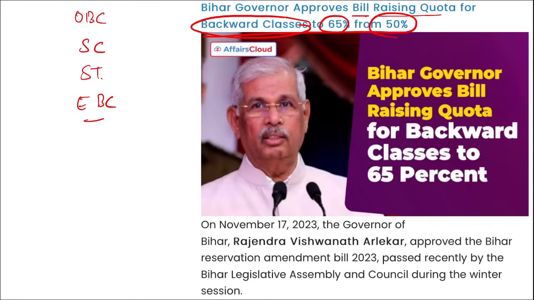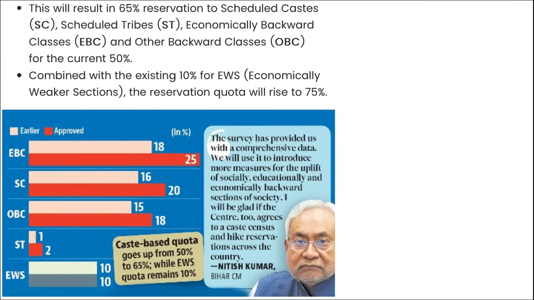Correct? Here you can see the governor of Bihar, Rajendra Vishwanath Arlekar, approved the Bihar Reservation Amendment Bill passed recently by the Bihar Legislative Assembly and Council during the winter session, and this will result in 65% reservation to scheduled castes, scheduled tribes, economically backward classes, and OBC from the current 50% to 65%.